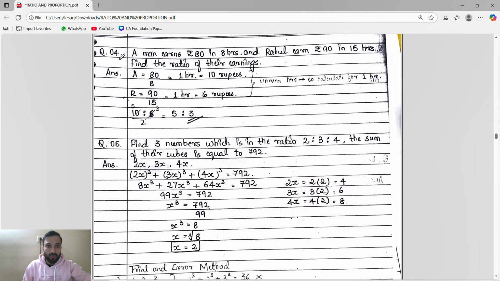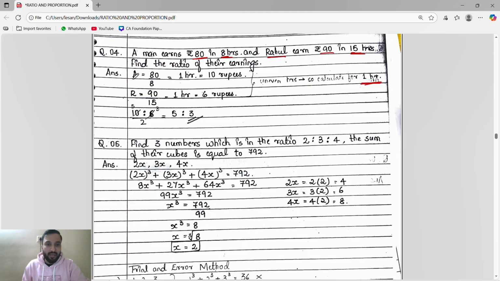Okay. Now they said a man earns rupees 80 in 8 hours and Rahul earns 90 in 15 hours. Find the ratio of their earning. See, simple thing. Both values are given for different hours. For this it is 8 hours, for this it is 15 hours. So we have to make the calculation for 1 hour, because same kind, same unit.